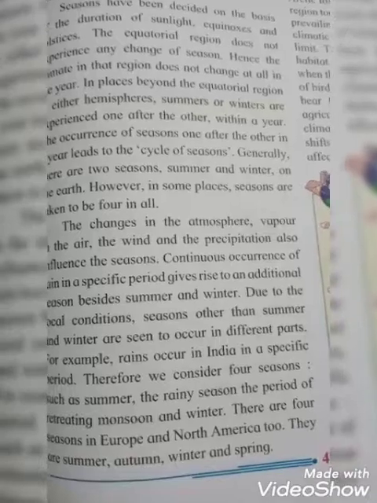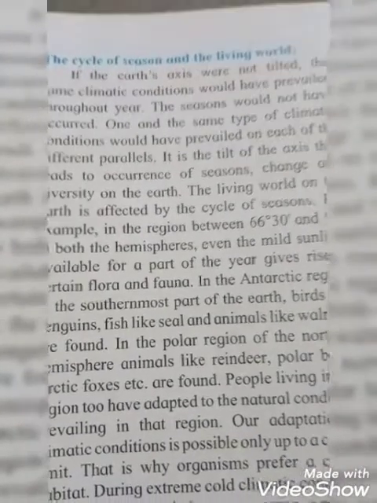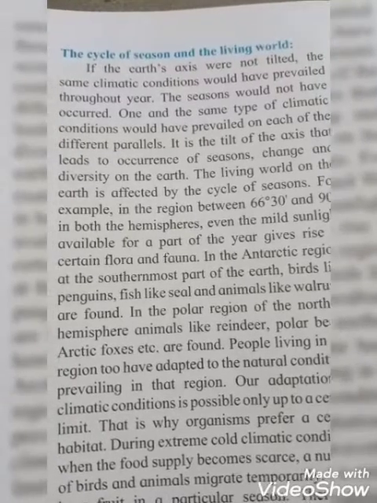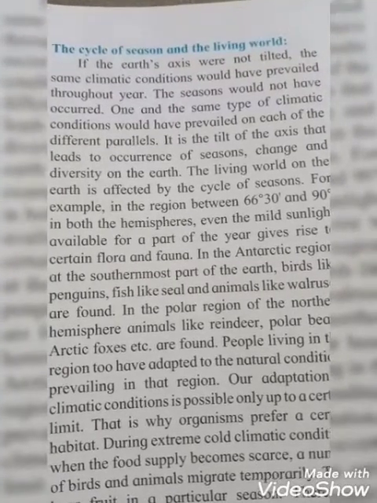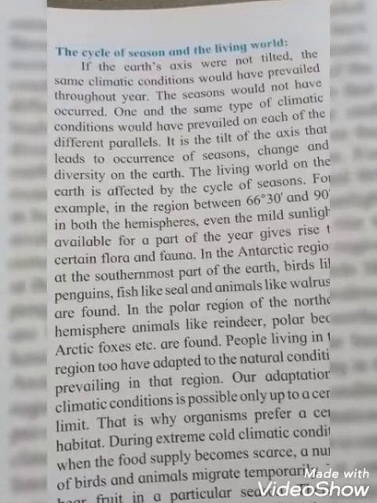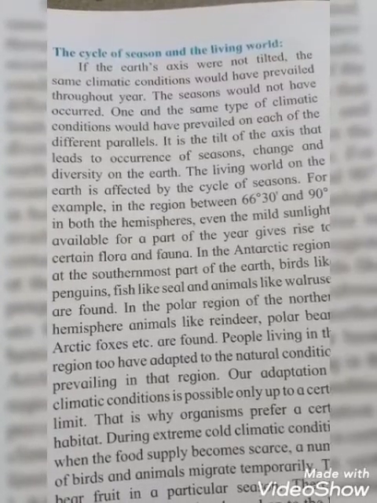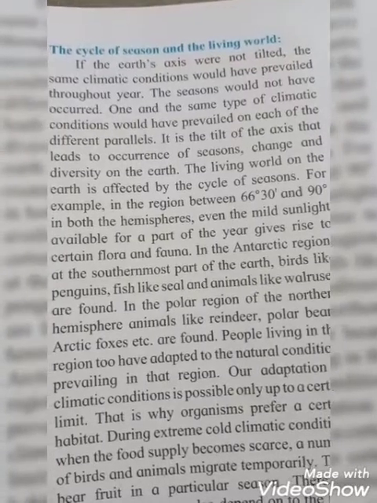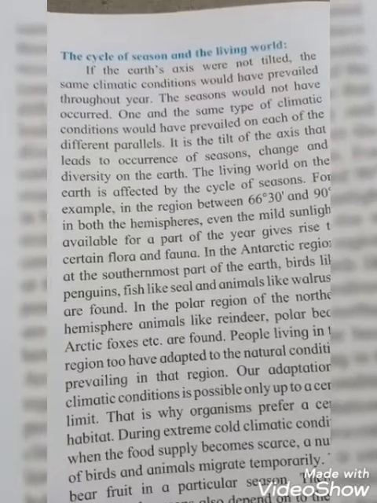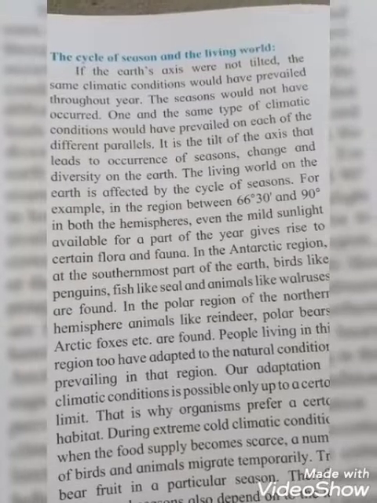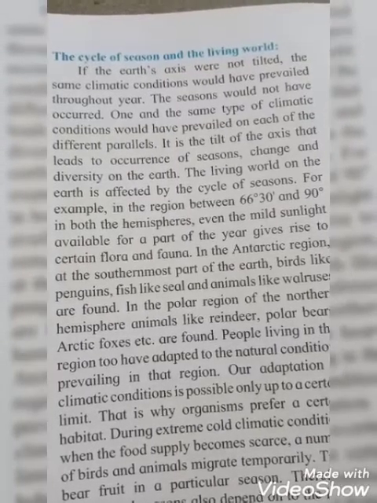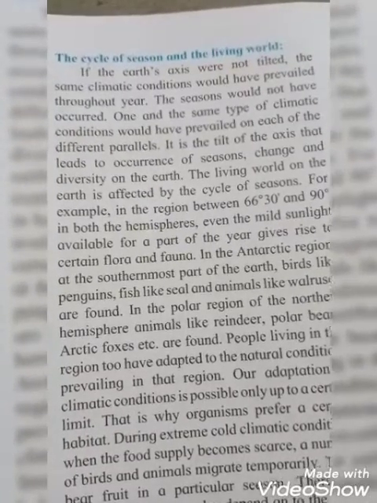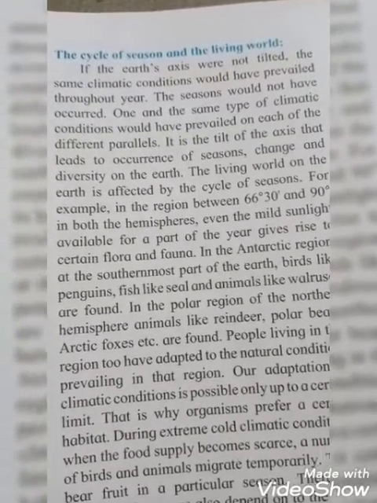The cycle of seasons and the living world. If the earth's axis were not tilted, the same climatic conditions would prevail throughout the year. The seasons would not have occurred. One and the same type of climatic condition would prevail on each of the different parallels. It is the tilt of the axis that leads to the occurrence of seasons, change and diversity on the earth. So, students, why does the season change? Because of the earth's axis.